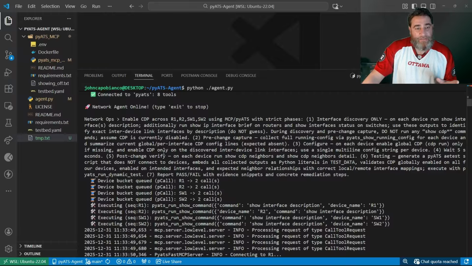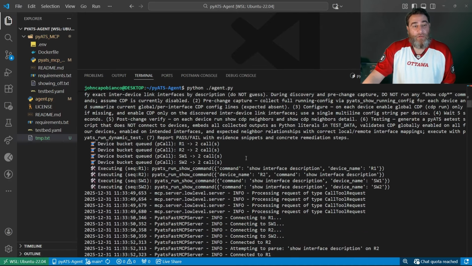Wait 5 seconds. Post-change verify. Testing, right? Generate a pyATS script that does not connect to the devices, embeds all the collected outputs as Python literals and test data, validates CDP globally enabled on all of our devices, enabled on intended interfaces and expected neighbor relationships with correct local remote interface mappings.